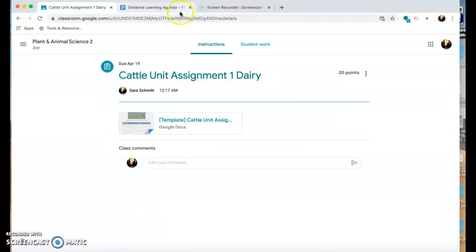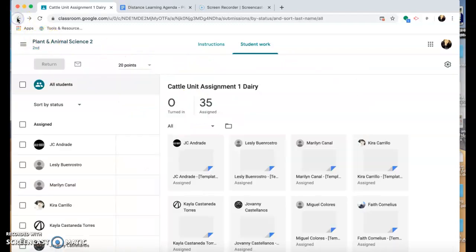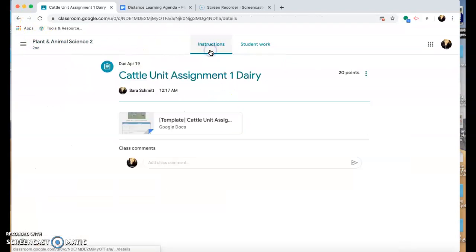Please do not share it to me. There were actually some students that shared stuff. I will not grade it if it is shared to me. You have to turn it in on this link. So when you click this, your assignment, you will need to turn it in directly on Google Classroom.